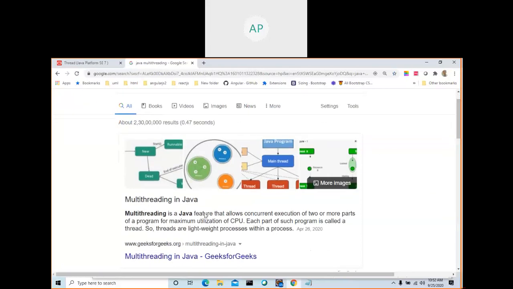Multi-threading in Java is a feature that allows concurrent execution of two or more parts of the program for maximum utilization of CPU. This is the main use.